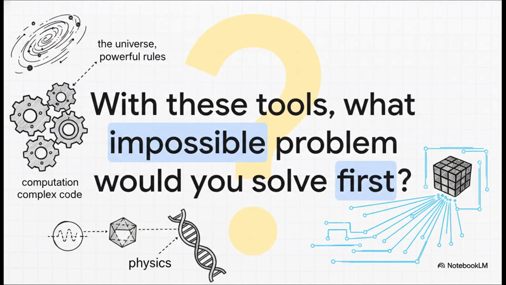So here's the thought I want to leave you with. What if the next giant leap forward in computing doesn't come from more complex code or even faster chips, but from a deeper appreciation for the simple, powerful rules that have been running our universe all along? It really makes you think. If you had these tools at your disposal, what's the one impossible problem you would choose to solve first?